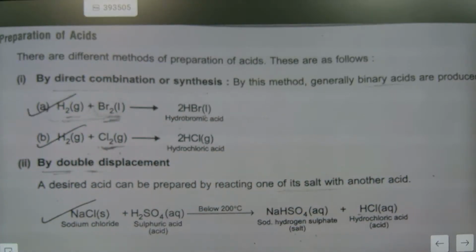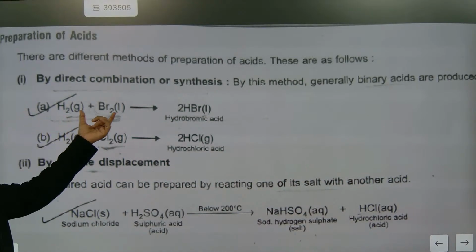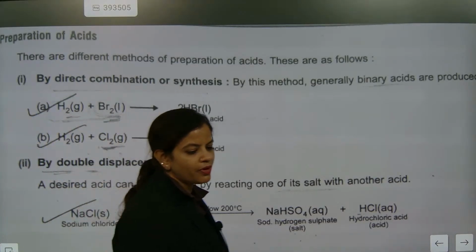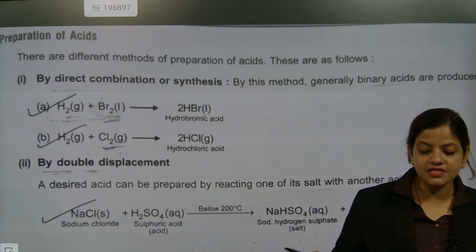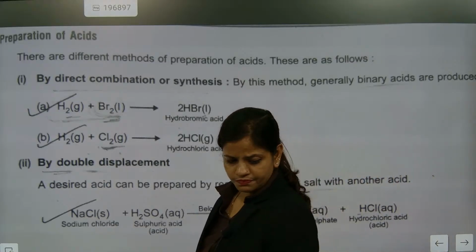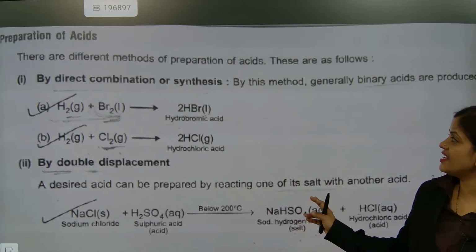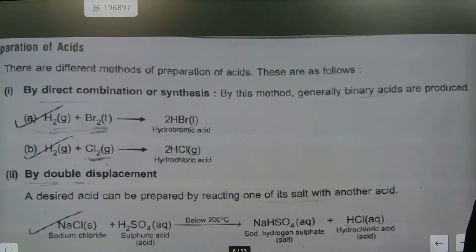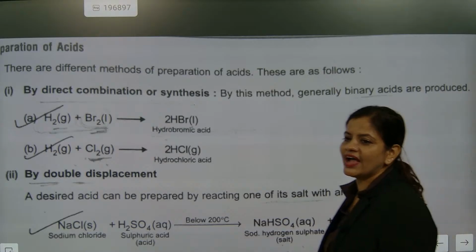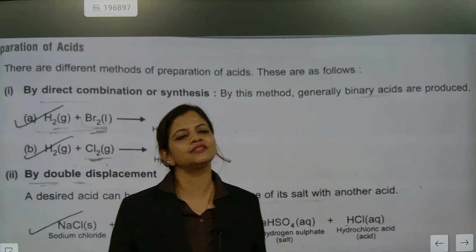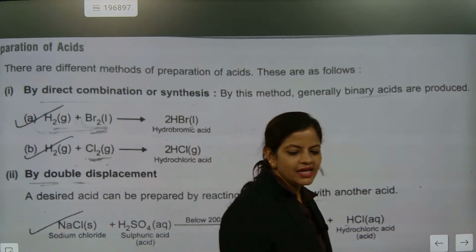We will talk about direct combination. See, hydrogen and bromine. So here, what is needed? Generally hydrogen bromide and hydrochloric acid are considered as acids. So here a combination reaction is needed. Generally binary acids are made. What acids are made? Binary acids. What is the meaning of binary acids? The acid which has hydrogen with a halogen or any other element. Such acids are considered binary acids.